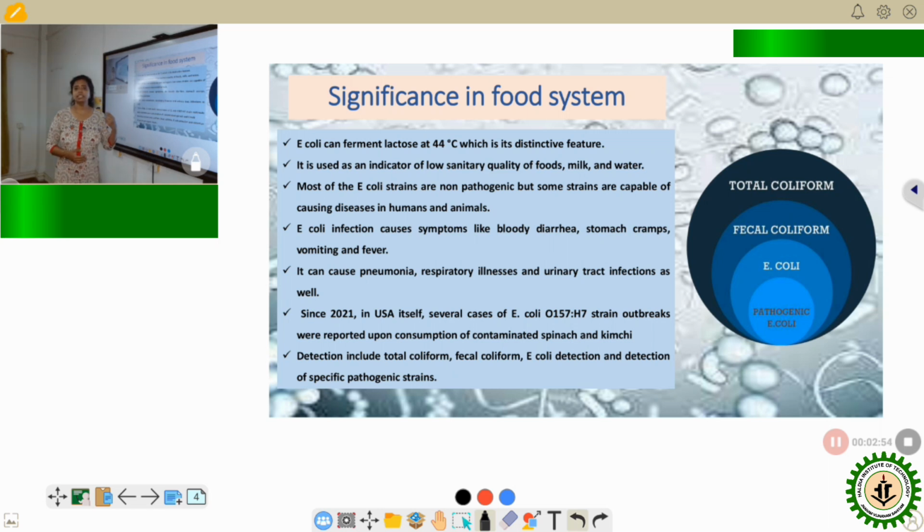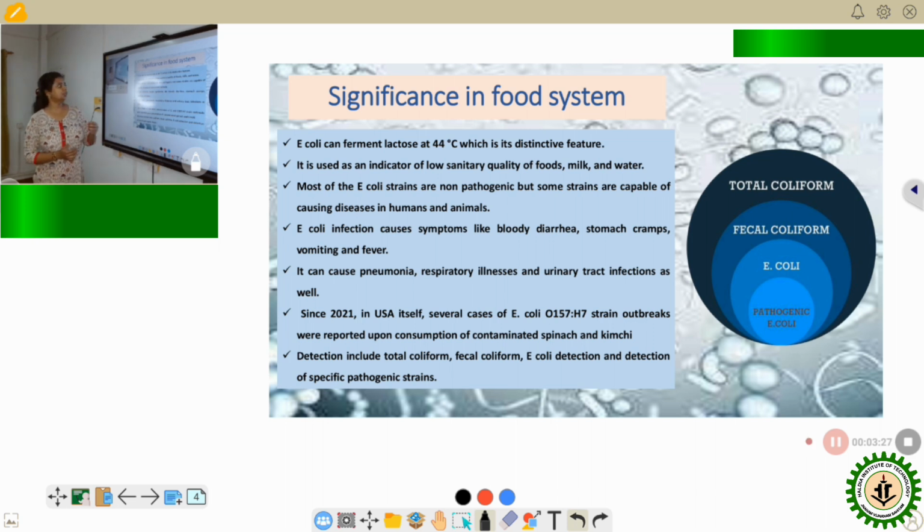Now let us discuss in detail the significance of this coliform group as well as E. coli in food systems. E. coli is distinguishable from the other coliforms since it can ferment lactose at 44 degrees Celsius, and it is most of the time used as an indicator in the sanitary quality maintenance of food in the dairy industry and in water.